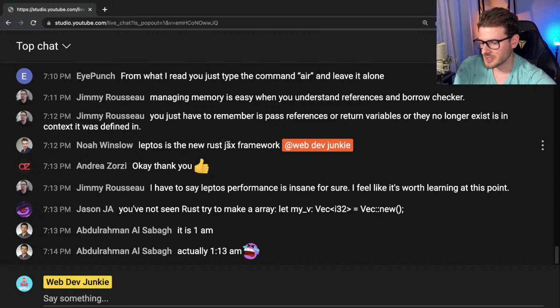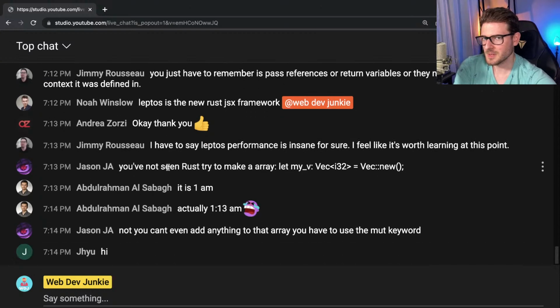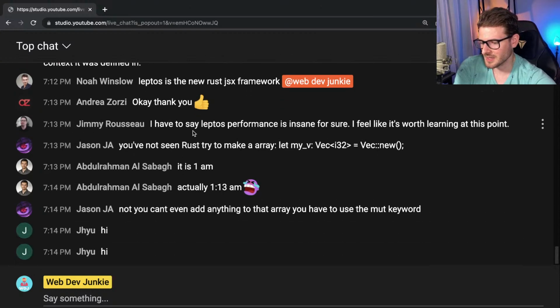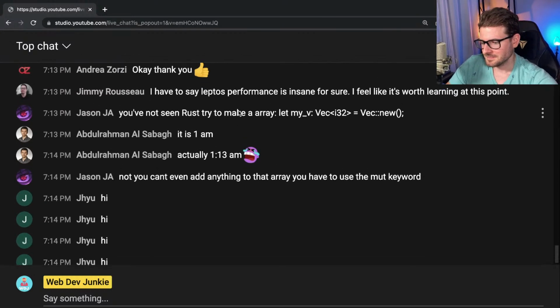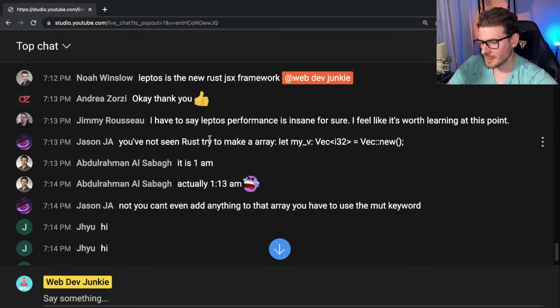Leptos is the new Rust JSX framework. Y'all are really trying to get me to try Rust, huh? A bunch of y'all must have been watching Primeagen's stream or something with the Leptos stuff. You've not seen Rust. Try to make an array. If that's really how Rust looks, then I don't want to learn Rust. I'll be honest with you all. I mean, that's probably just because your vector takes in a generic and then you have to initialize the vector.